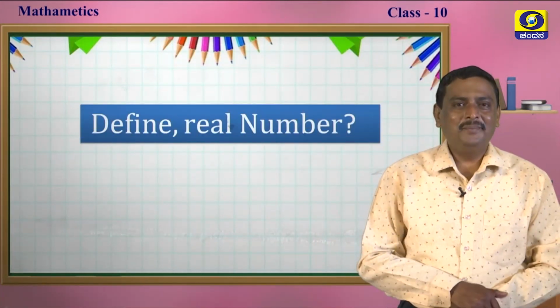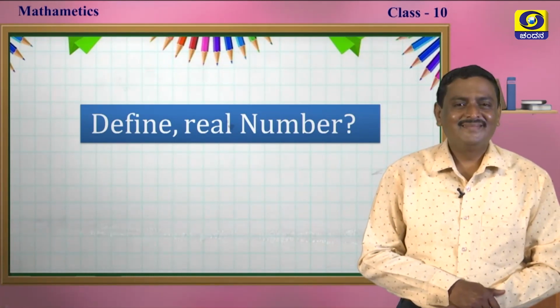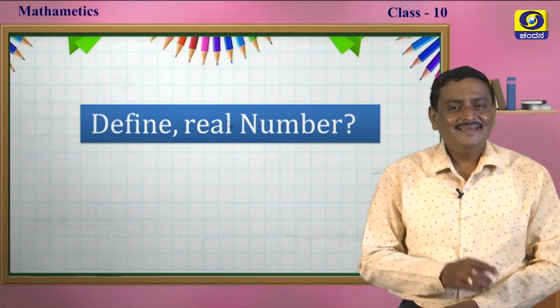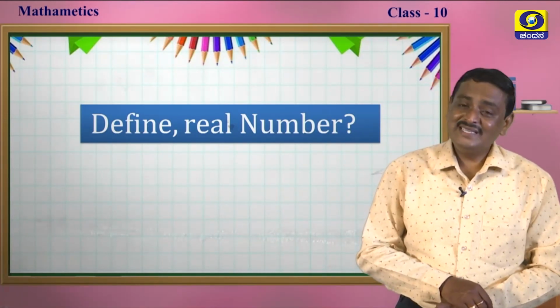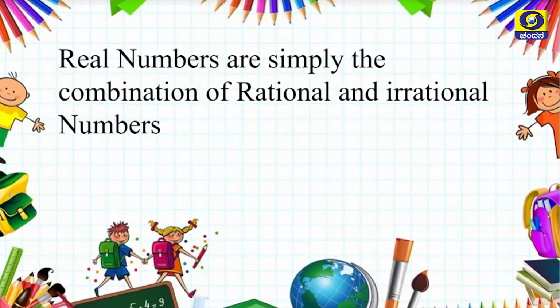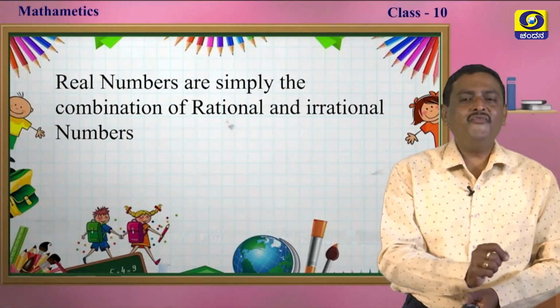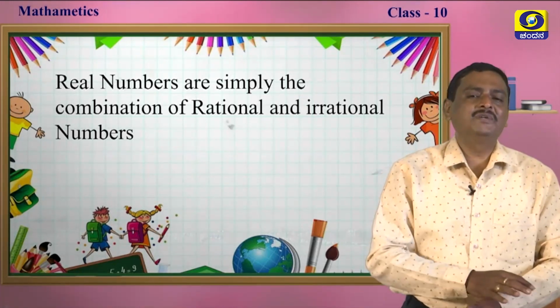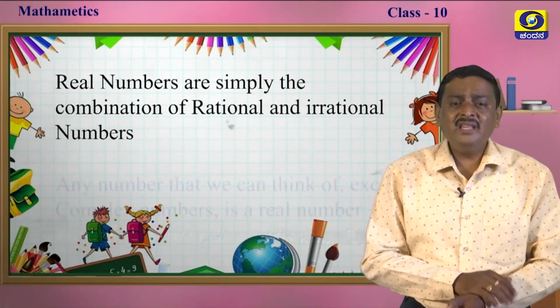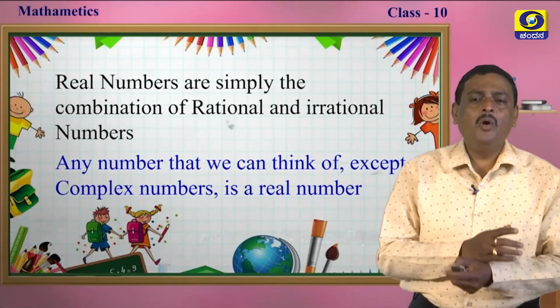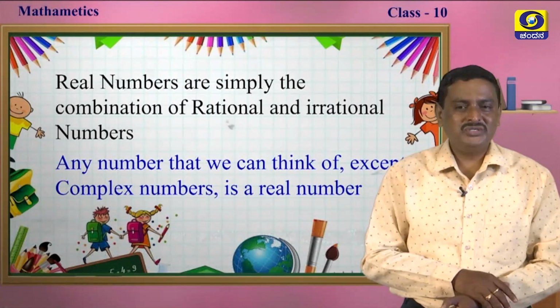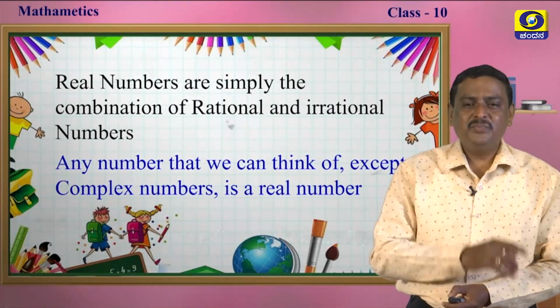Define a real number. Now, what is a real number? You learned the definition in the previous class, in the previous year. Real numbers are simply the combination of rational and irrational numbers, my dear students. It is the set of rational numbers and irrational numbers. Now, here is another definition: any number that we can think of, except a complex number, is a real number. This is a beautiful definition.